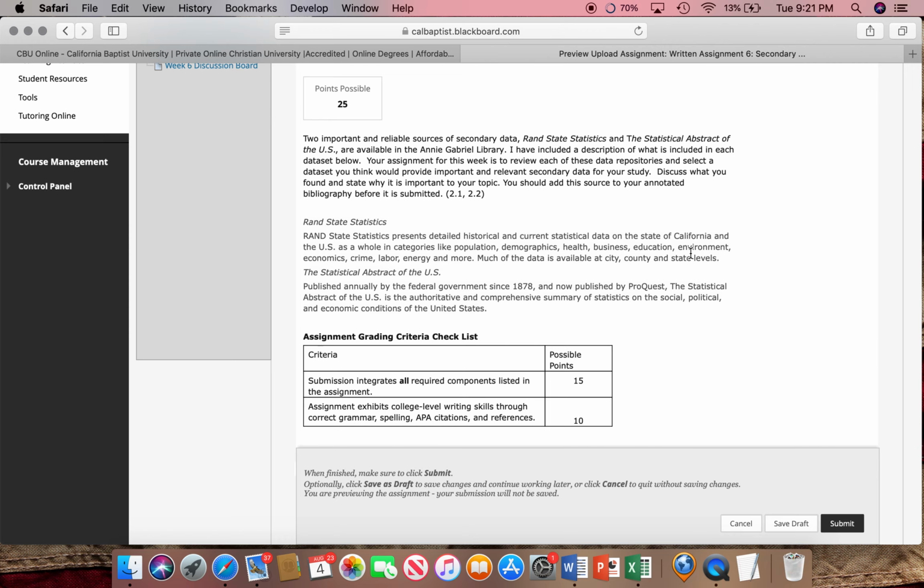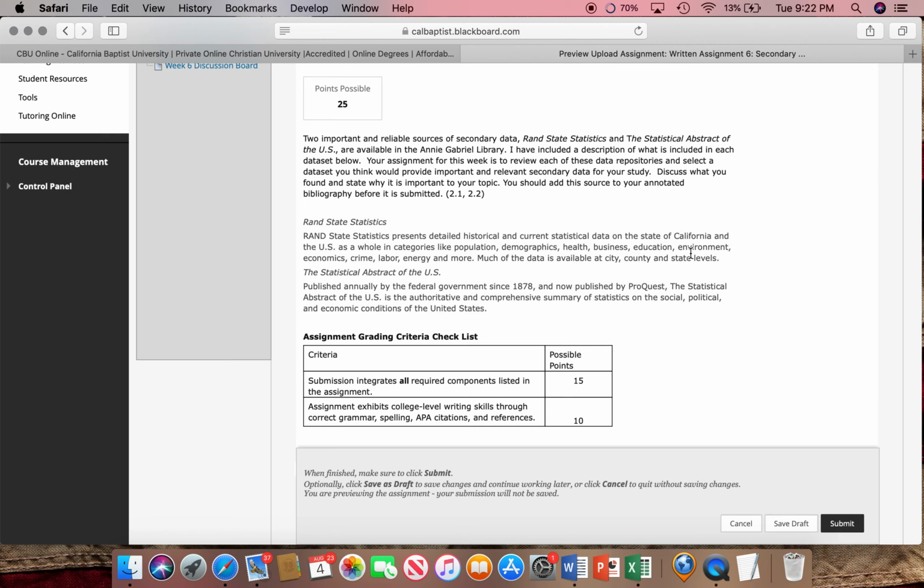With RAND State Statistics, it presents detailed historical and current statistical data of the state of California and the U.S. as a whole in categories like population, demographics, health, business, education, environment, economics, crime, labor, energy, and more. Much of the data is available at city, county, and state levels. The second is the Statistical Abstract of the U.S. It's published annually by the U.S. federal government since 1878 and now published by ProQuest. The Statistical Abstract of the U.S. is an authoritative and comprehensive summary of statistics of the social, political, and economic conditions of the United States.